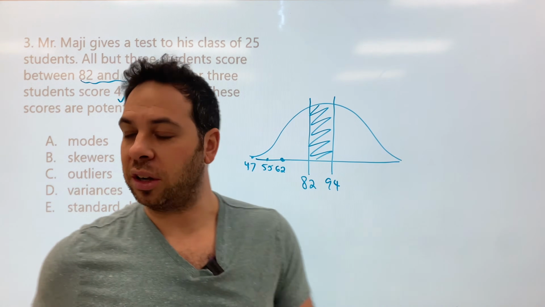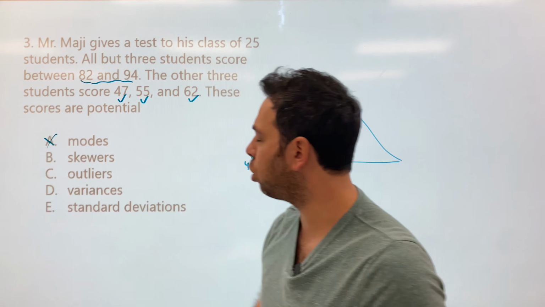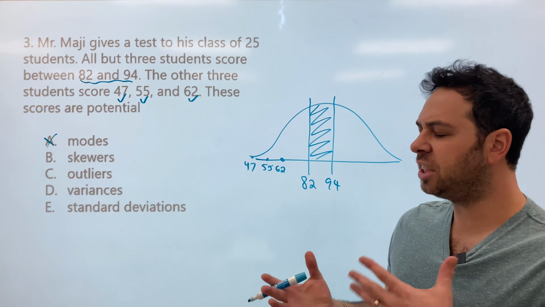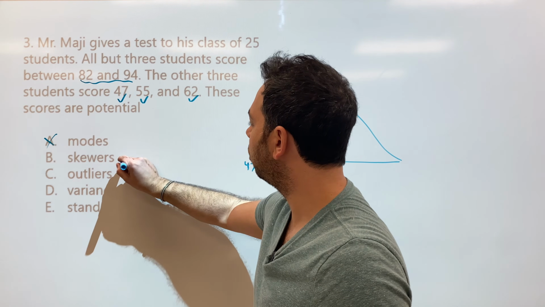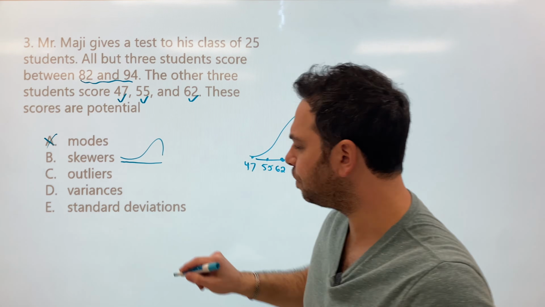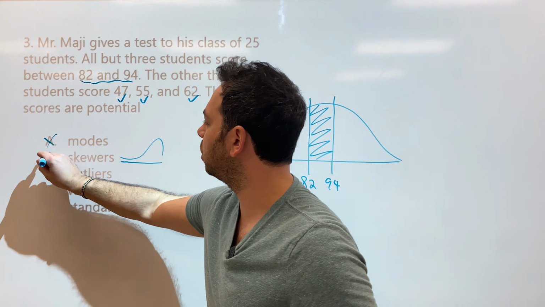What are these called? Can they be modes? Well, modes is the most frequent, right? So we're going to cross that off. Skewers. Well, typically we talk about skewed. We talk about like a positively skewed or negatively skewed, right? You know, maybe a graph that looks like this. Nothing to do with these kind of scores that are so far out.